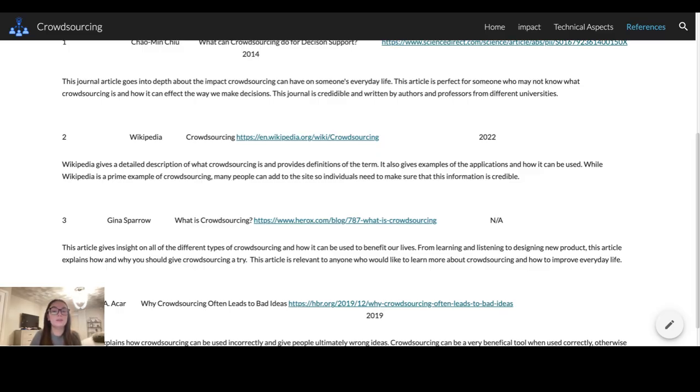Essentially, this page sums up what crowdsourcing is. It gives you some definitions right here, and then if we scroll down, that's a timeline of crowdsourcing. But what I also used a lot was the applications. It gives you examples of what companies and what areas may have applied crowdsourcing. I think that's really important because a lot of us don't truly know what crowdsourcing is and how it can be used. So I thought this was really beneficial.